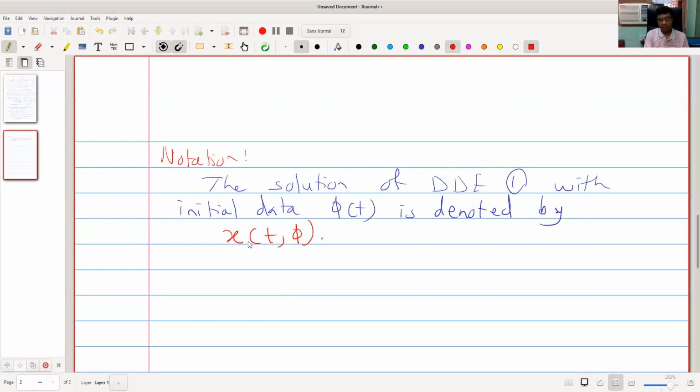This is the initial data for that delay differential equation. If we write the solution x of t comma phi, that means this is a solution of delay differential equation 1 and phi is the initial data.